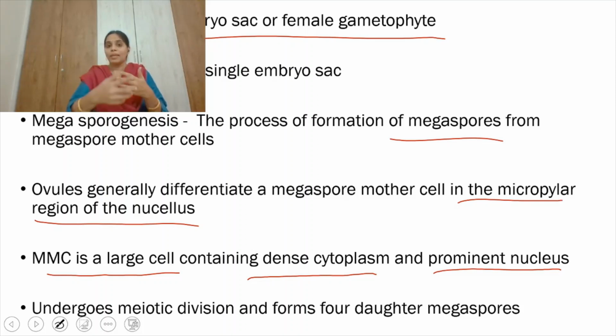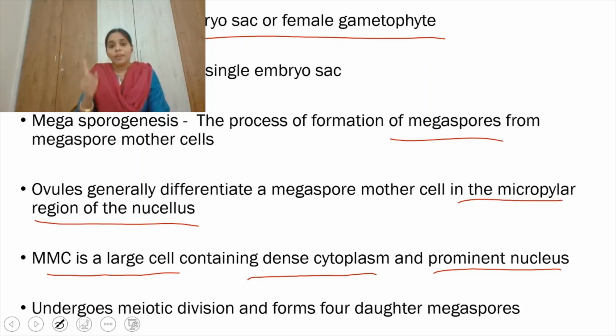Before maturity of the anther, the tetrad is connected. After maturity, they get separated and are released due to the dehiscence of the anther, right? The same thing happens here. The megaspore mother cell is diploid in condition. By meiosis, it gives rise to 4 daughter megaspores.